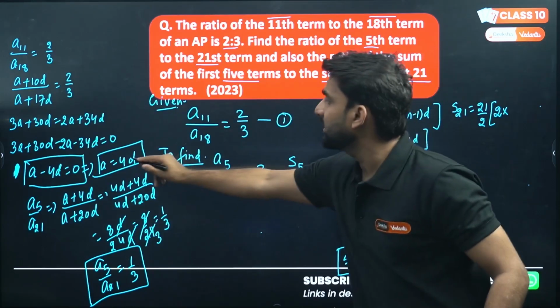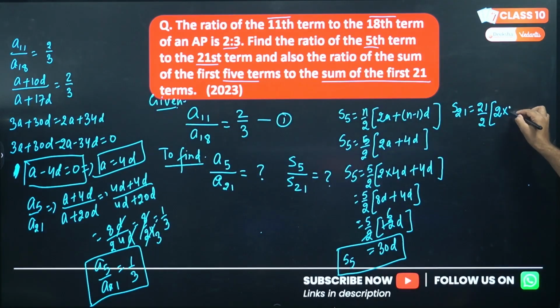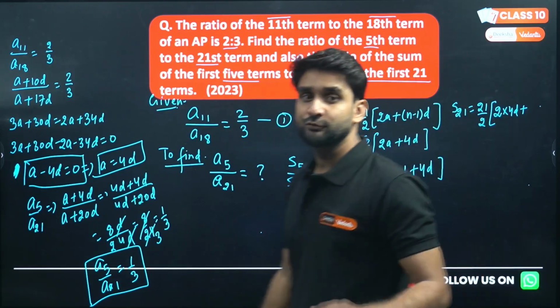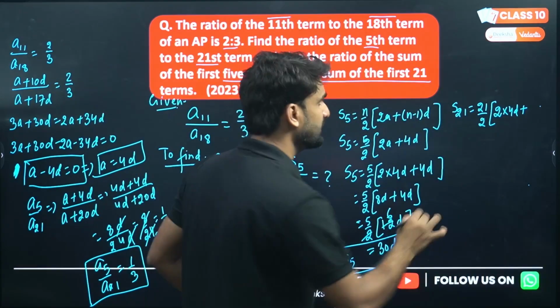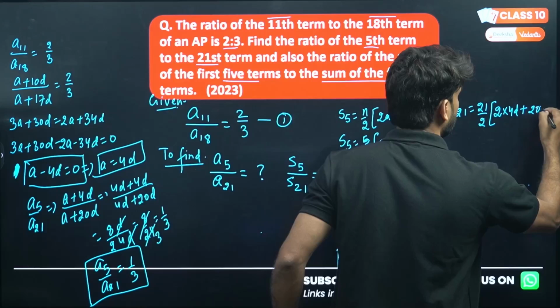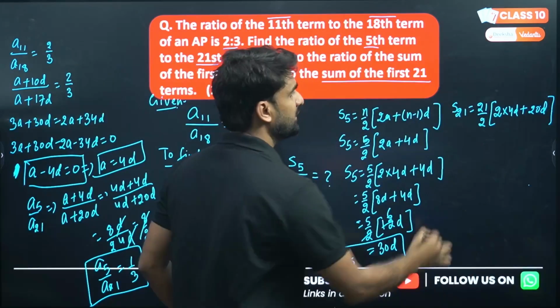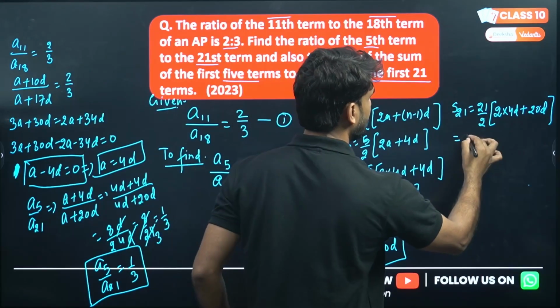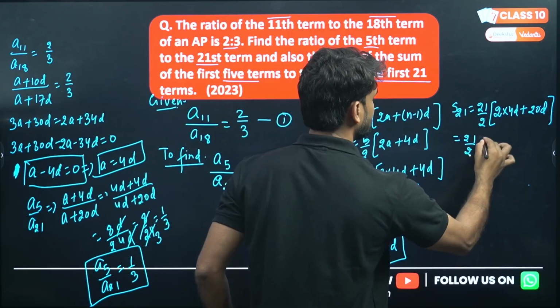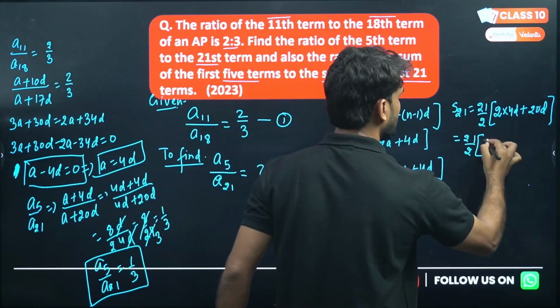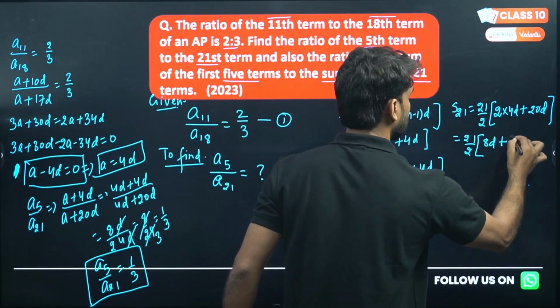A is what, my dear lovely kids? 4d. So 4d plus n minus 1, so 21 minus 1 will be 20, into d. Hope it is clear. So 21 cannot be divided by 2, so keep it as 21 by 2. 4d into 2 will be 8d plus 20d.